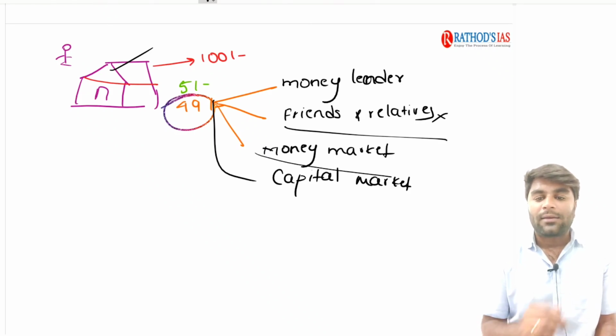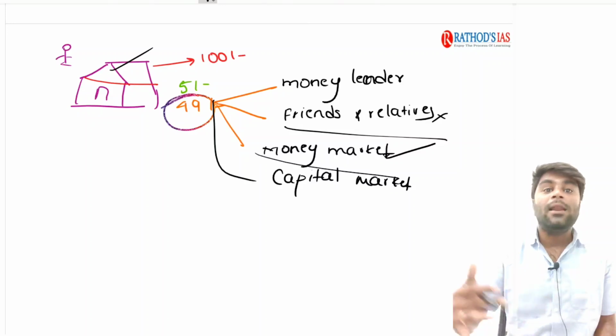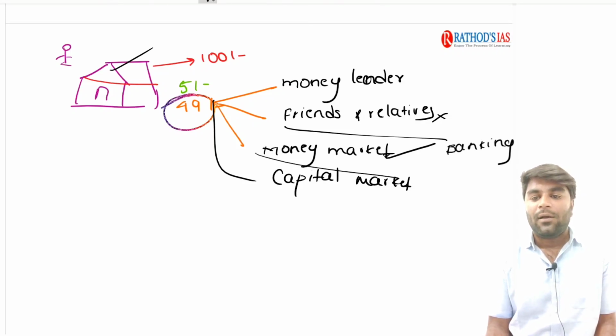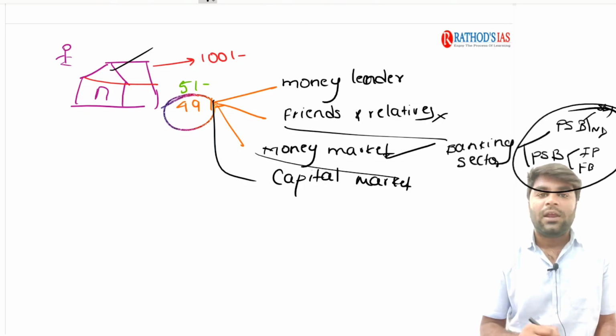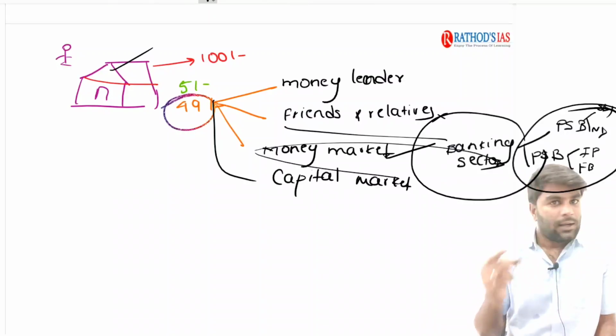Now, what is the meaning of a money market? See, money market is not a separate market, but it is an amalgamation of different kinds of financial institutions. What are these financial institutions? To put it simply in layman's language, the banking sector. We have public sector banks and private sector banks. In the public sector banks, we have the SBI group and the nationalized banks. In private sector banks, we have Indian private sector banks and also foreign banks. All these financial institutions form a network and we call it a money market. You can approach a bank to get loans from this money market, right? I hope it is very clear.